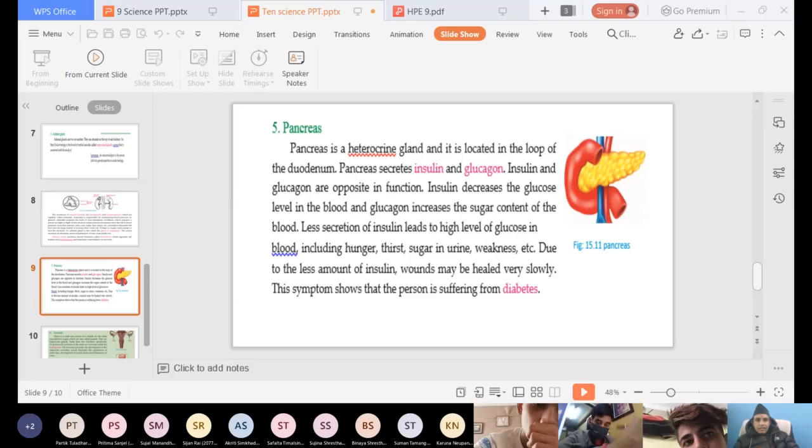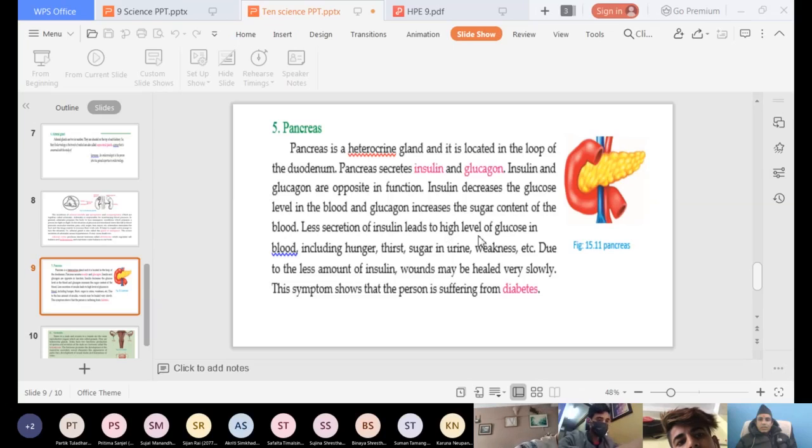And here, the function of estrogen is to regulate the development of the secondary sexual characters of females, and progesterone plays a significant role in maintenance of pregnancy. That means progesterone is needed only during pregnancy time, but estrogen is needed every time. So those are the different types of glands located in our body.